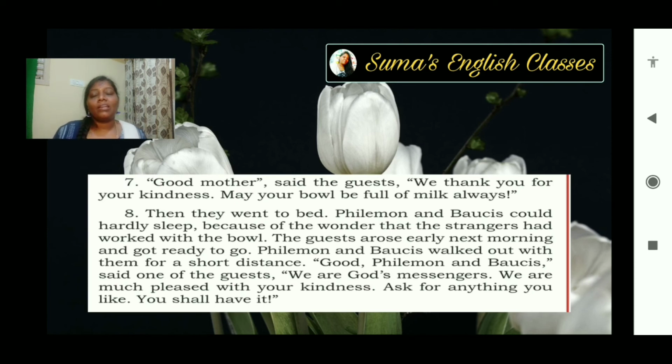When the morning came and the guests arose early, they were getting ready to go. Philemon and Baushis walked out with them. So they are going out with them for a short distance only, as we all do when guests come to our house. We move a little bit, so that is a good gesture. We are God's messengers.